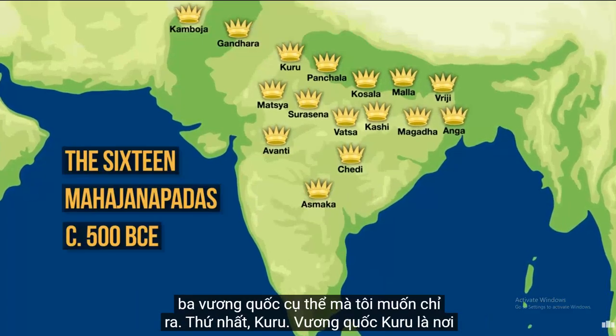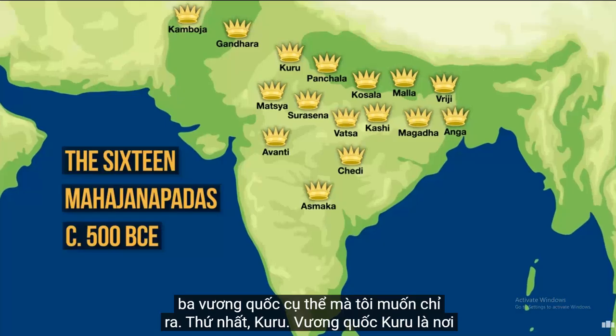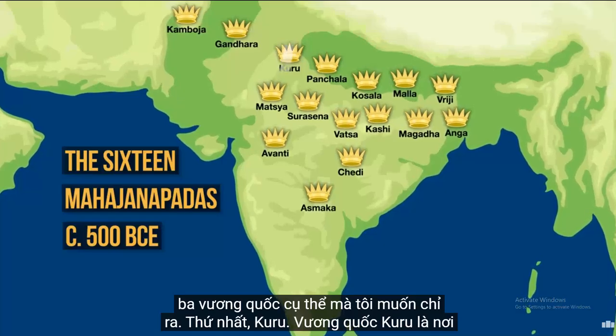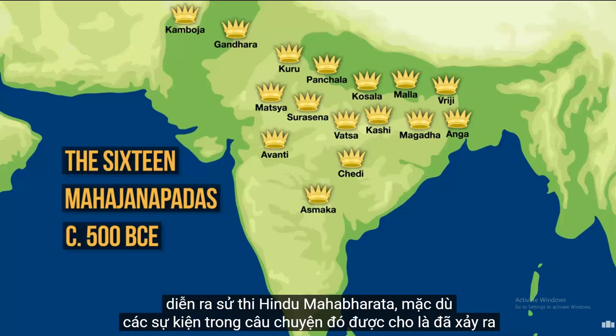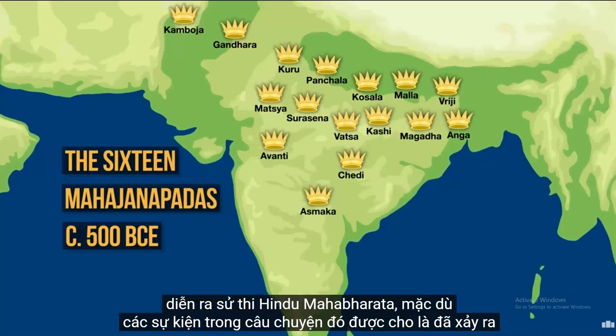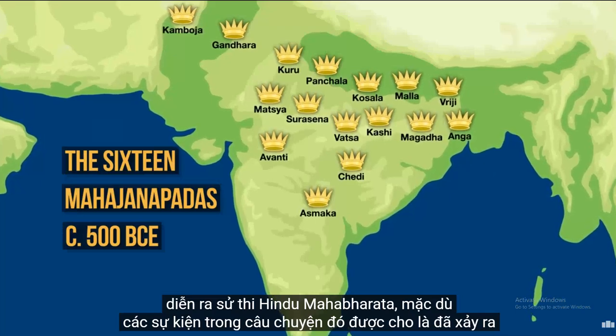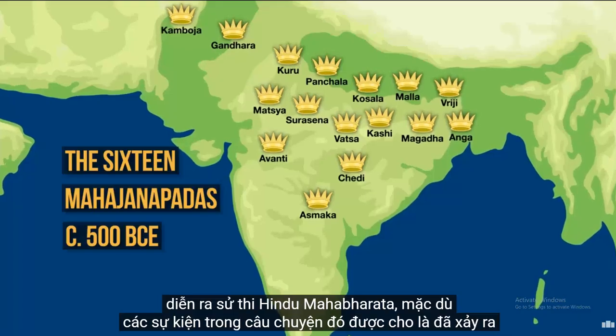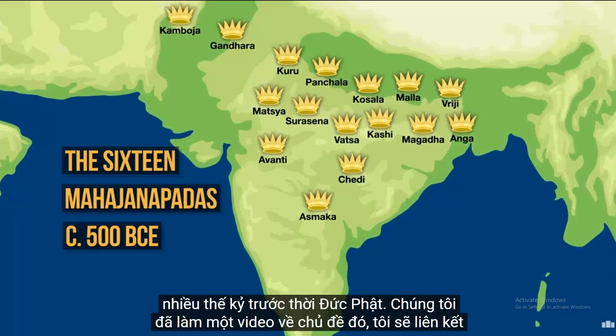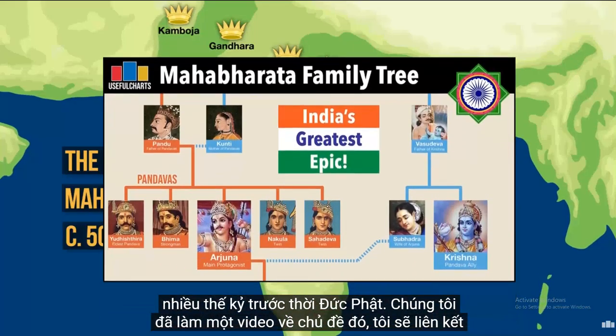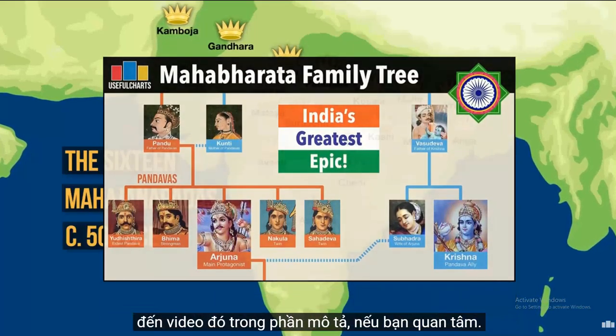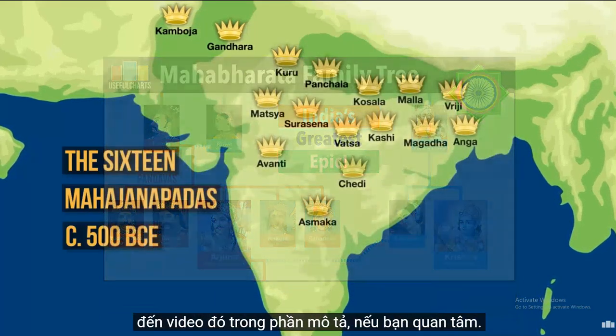There are three in particular that I'd like to point out. First, Kuru. The Kuru kingdom is where the Hindu epic the Mahabharata is set, although the events in that story supposedly occurred many centuries before Buddha's time. We did a video on that topic, which I'll link to in the description if you're interested.